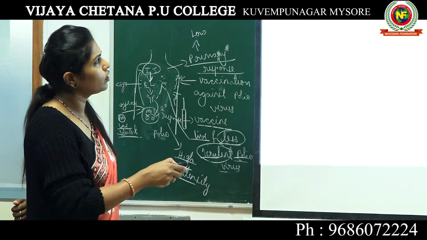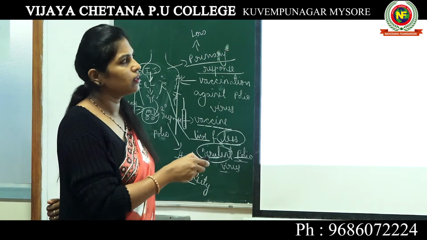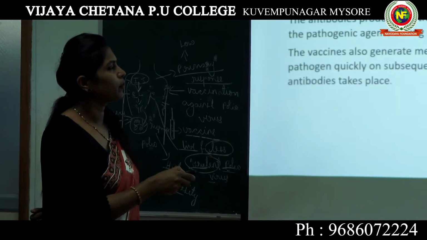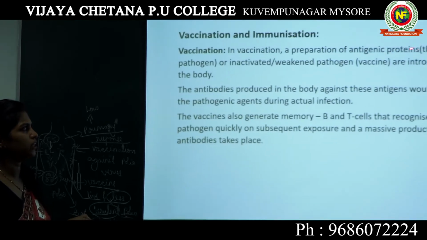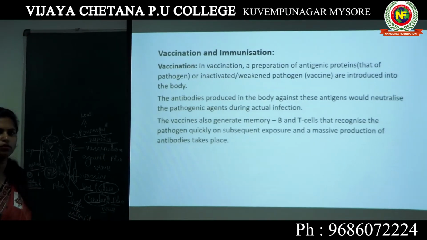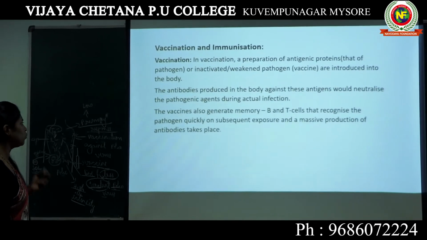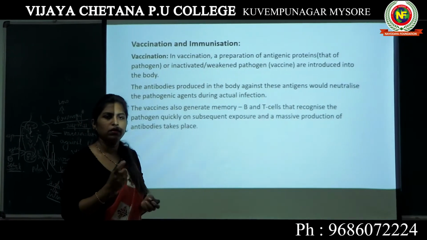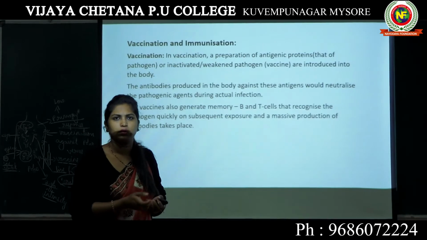Here there is also another point: a preparation of antigenic proteins taken from the pathogen. Now you want to develop a vaccine against one particular pathogen.